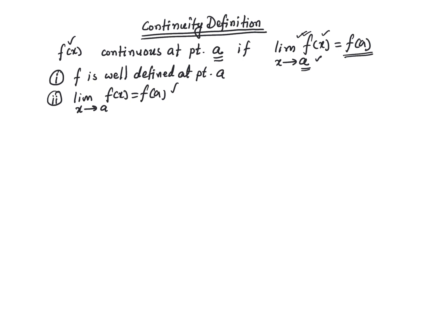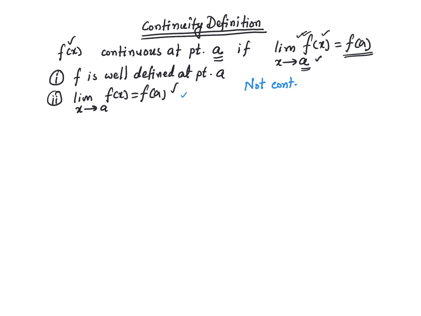Next, we say that a function is not continuous at a point if this limit doesn't exist. So if it is not continuous, of course, the limit won't exist. So that's another thing to keep in mind. So this is called pointwise continuity. So the function is continuous at one point, or if the function is continuous at each point where it's defined, then we say that the function is continuous in its entire domain.